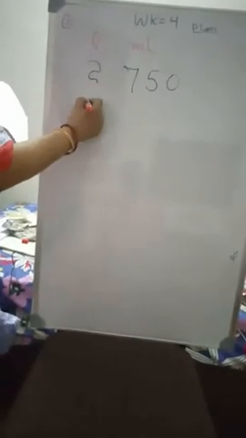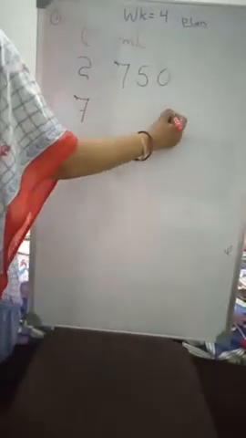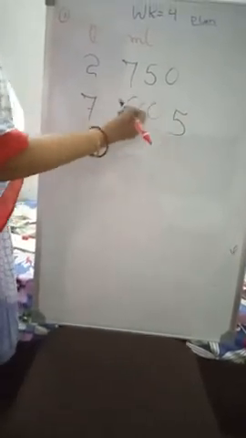Firstly we will make the columns liter and milliliter. Write down cow's milk 2 liter 750 milliliter. Next write down the buffalo's milk 7 liter and 5 milliliter. Remember, you will write down 5 here. Now add 0 to the left side.